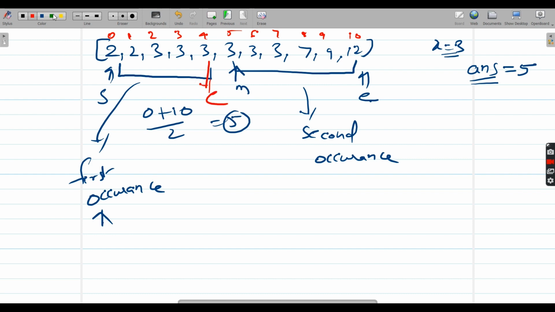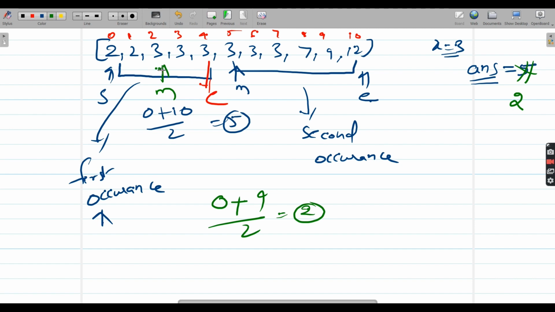Now what am I going to do here? Same, start plus end divided by 2. So what is start? Start is still 0. What is end? 4 divided by 2, that is nothing but 2. Now my mid is at this position. Now this 3 is equal to target. Then I update my answer to this index 2, because now this is the first occurrence. When I say first occurrence, this occurred prior to the last index, right? Because the last index is 5, now this index is 2. So this occurred prior to the last one.